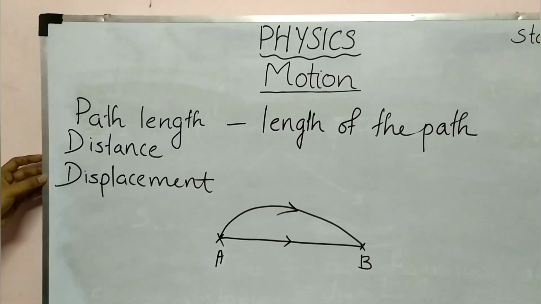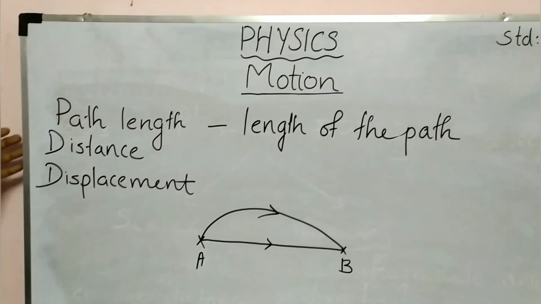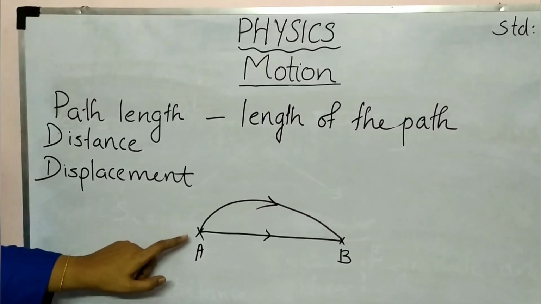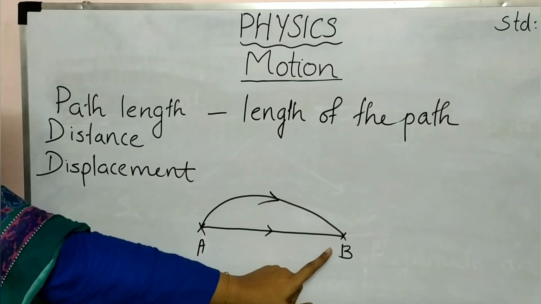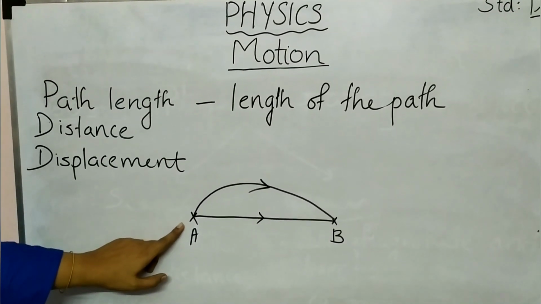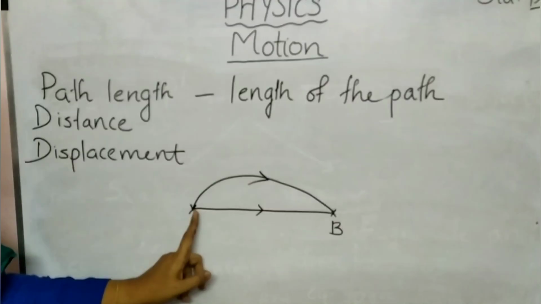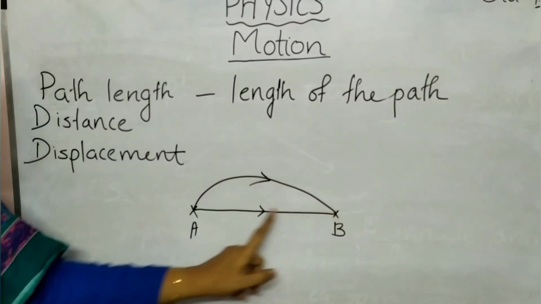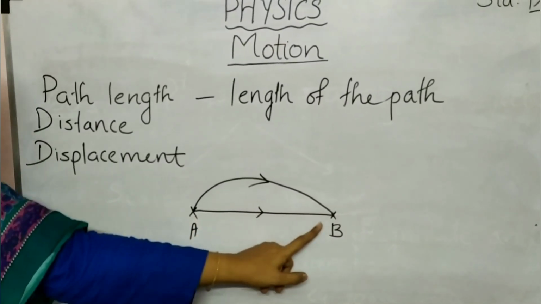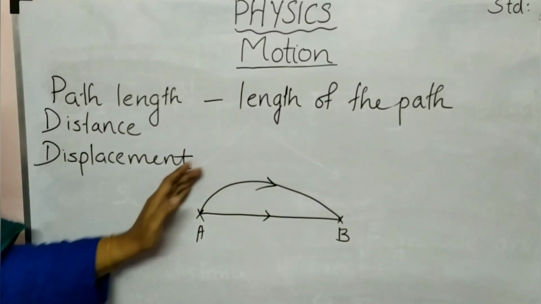For a common man, these two terms are the same, distance and displacement. But in our physics, there are some differences. We can see what that is. Here you can see two points A and B, or you can consider two places or two positions. A is the initial position and B is the final position. If one person is moving from A to B along this path, here you can see a straight line between A and B. Another person is coming and going from A to B through this path.